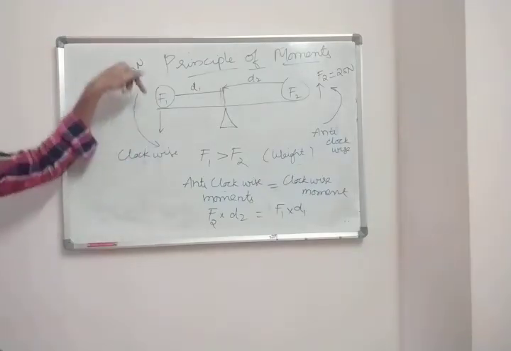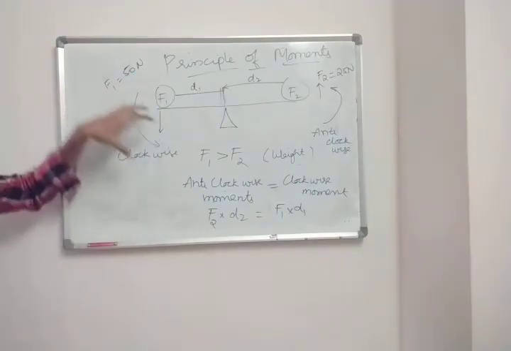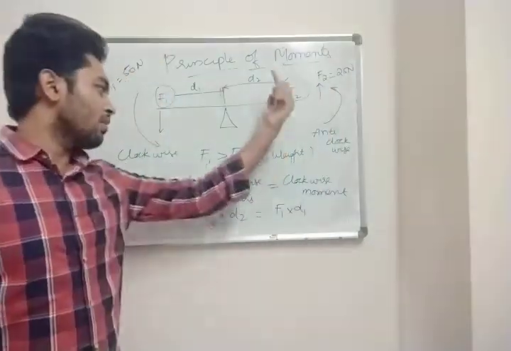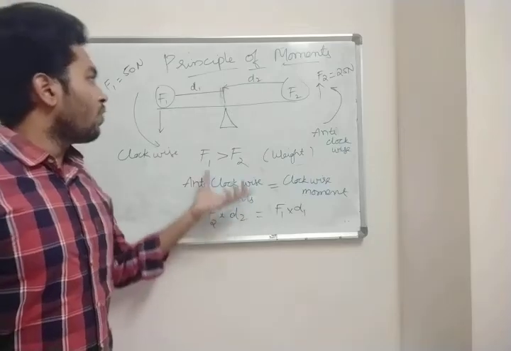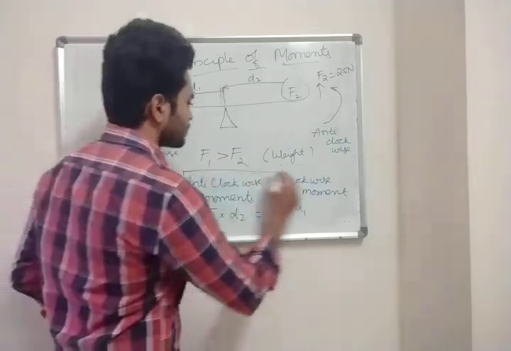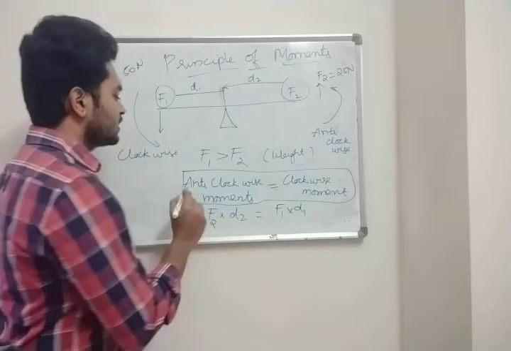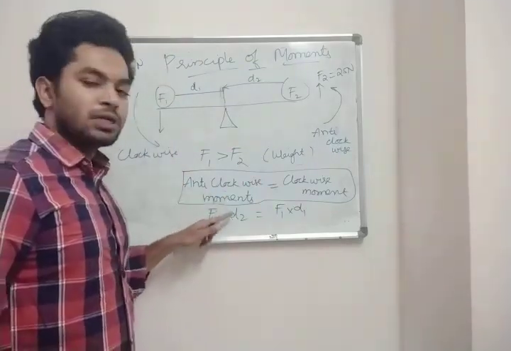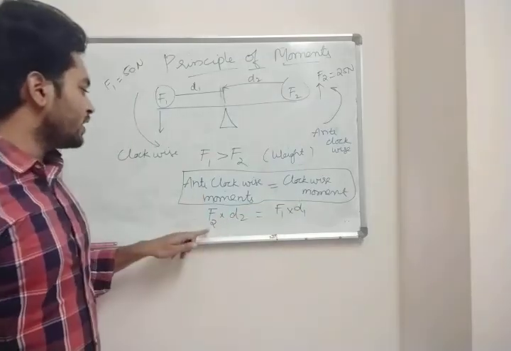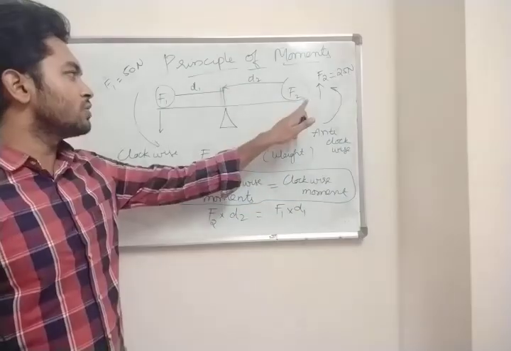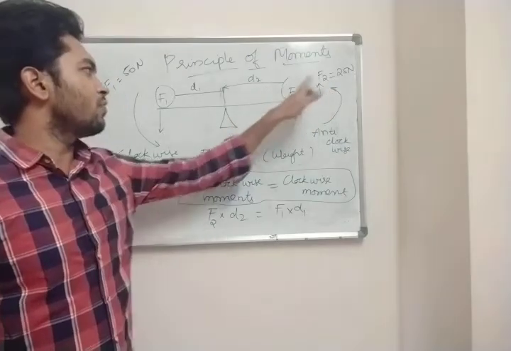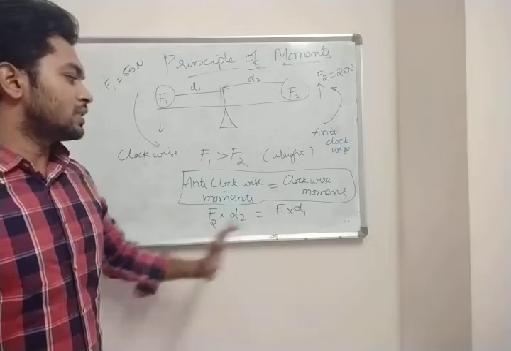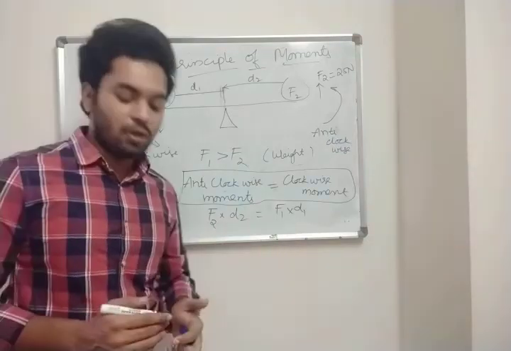F1 is greater, so F1 is coming down. So this is clockwise. F2 is going up. We are going to consider this as anti-clockwise. So this is the condition for the principle of moments. Principle of moments means this: anti-clockwise moments is equal to clockwise moments. So anti-clockwise, which one is going? F2 is going. So F2 into distance, force into distance, and which is going clockwise? F1 into distance. So this is the principle of moments.